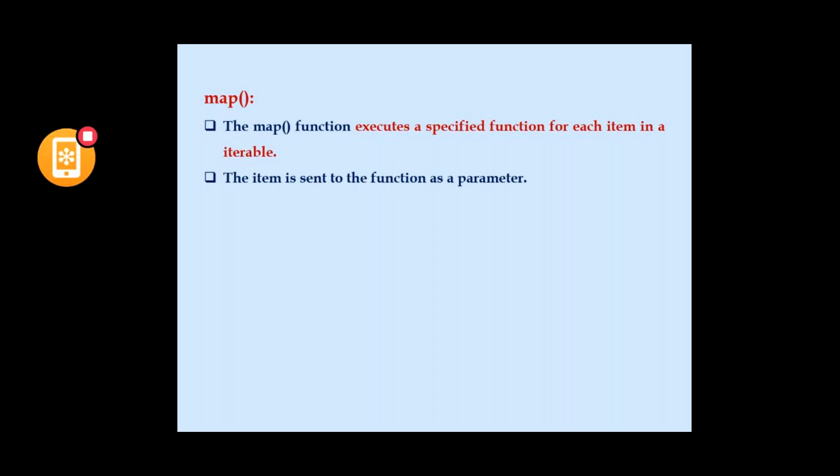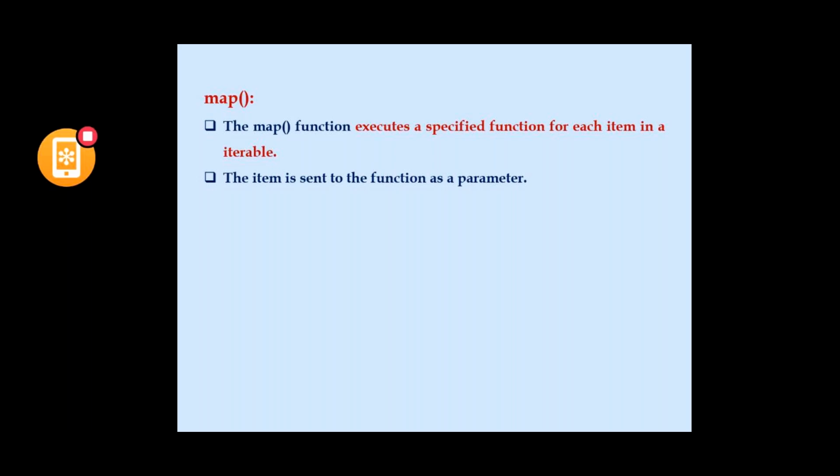So now we'll check with the map. Generally this map function is used to execute a specified function for each item in an iterable. We already know about iterables. Iterables are nothing but a sequence of items. The sequences that we have, like list, tuple, dictionaries, sets, are all called iterables. For this map to execute, we need to pass each and every iterable. The item is sent to the function as a parameter.